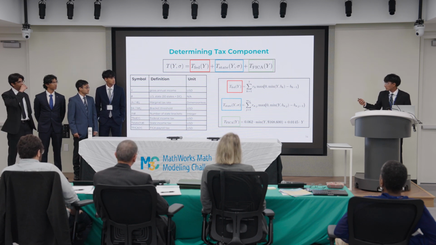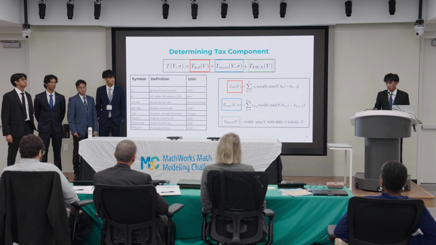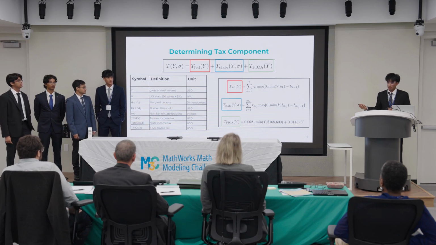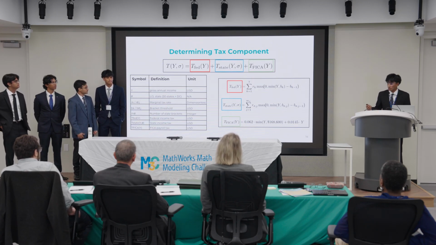For the FICA tax, we use a 6.2% tax for Social Security, and that's capped at an income of $168,600. And then we also use a 1.45% Medicare tax, which is tax on all income. So that concludes our model.